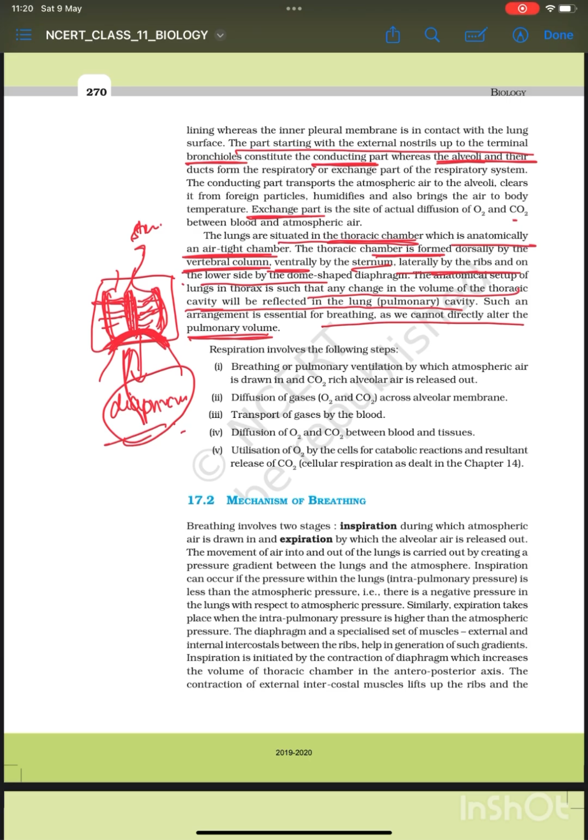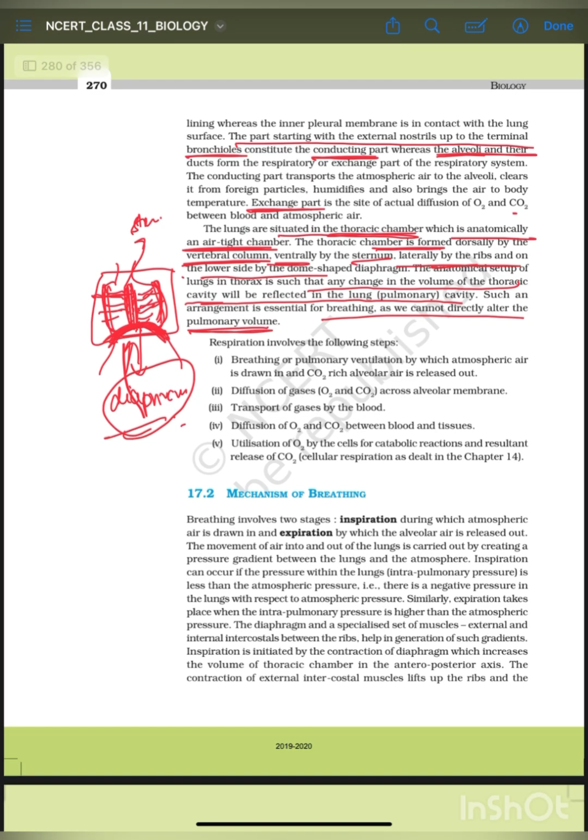Now we'll learn about the mechanism of breathing. The mechanical breathing involves 2 steps, that is inspiration and expiration.